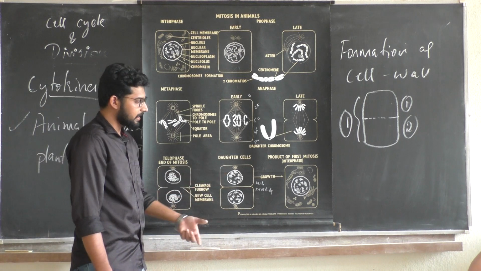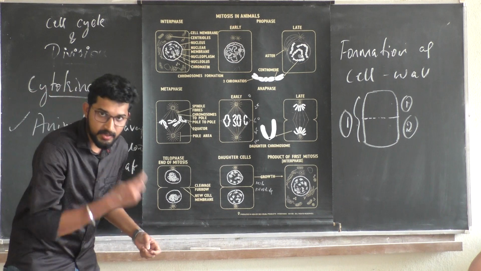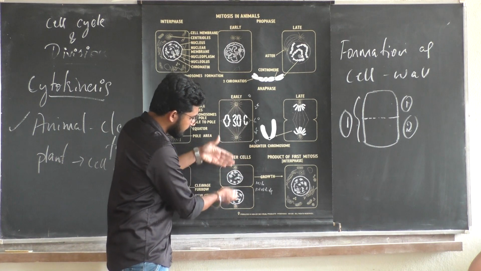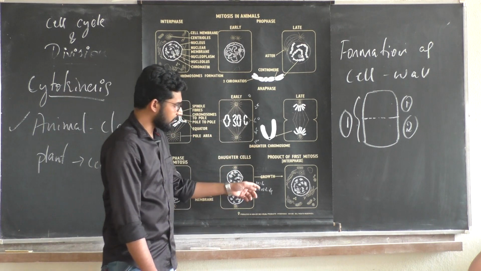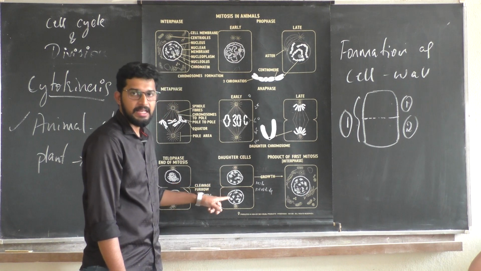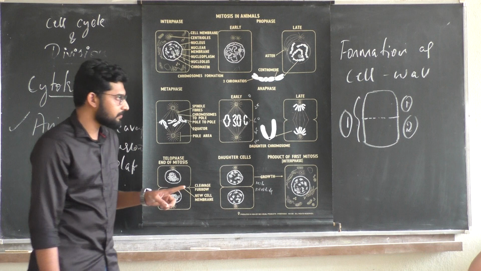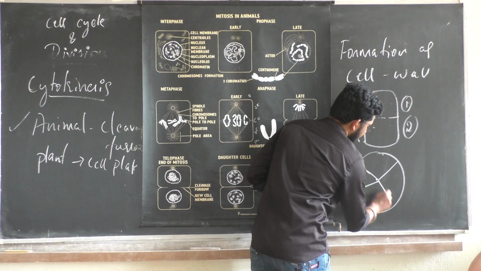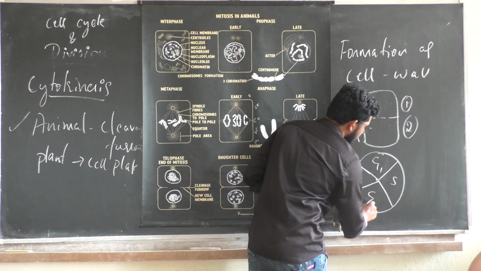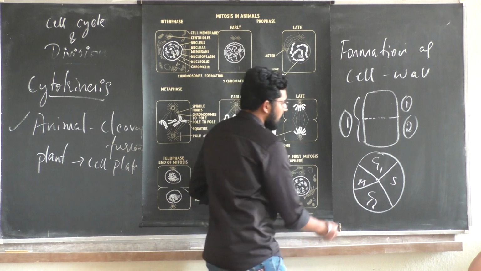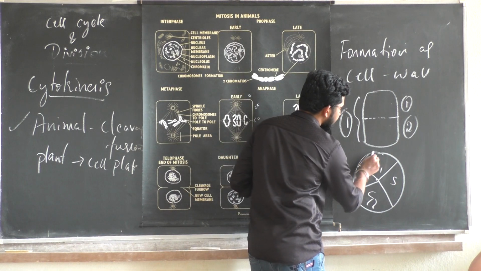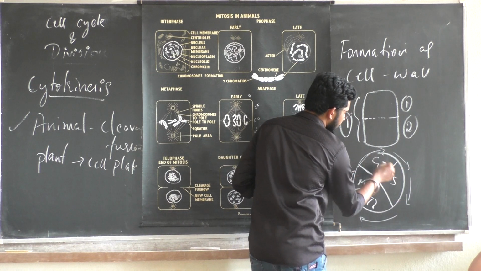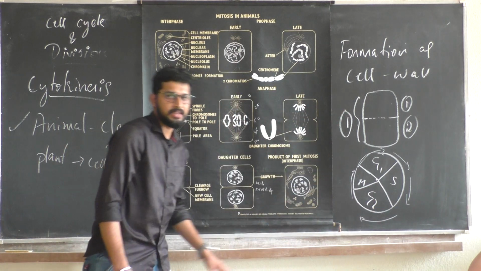At this stage, the mitochondria and plastids produced in the S phase as well as G2 will be equally distributed to the daughter cells. Now this cell, after completion of M phase, see this stage: this is G1, S, G2, M, correct? After completion of M phase, the cell again enters G1, S, G2, M. This is how the cycle continues.